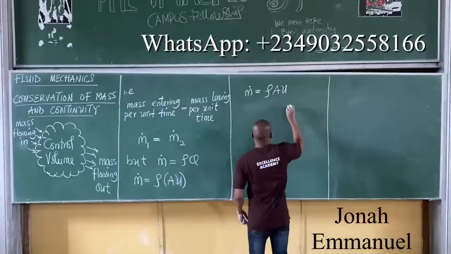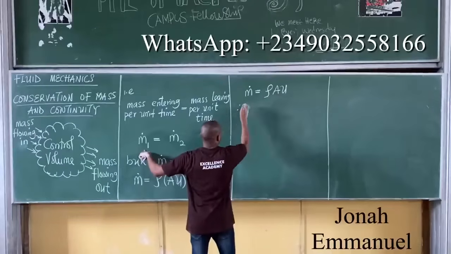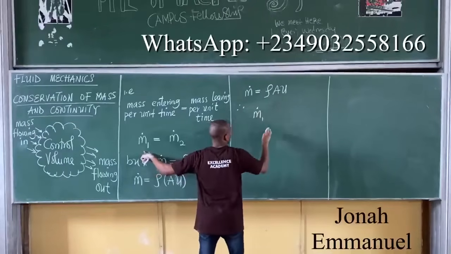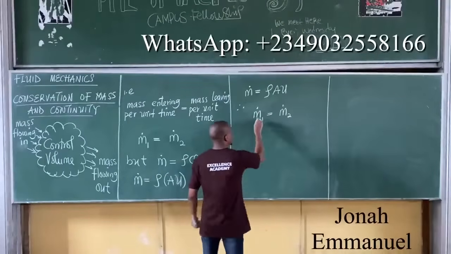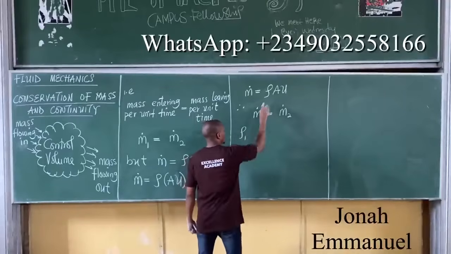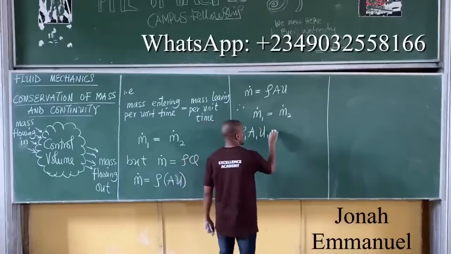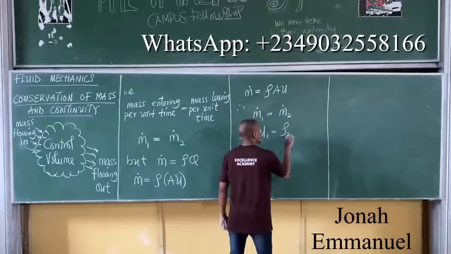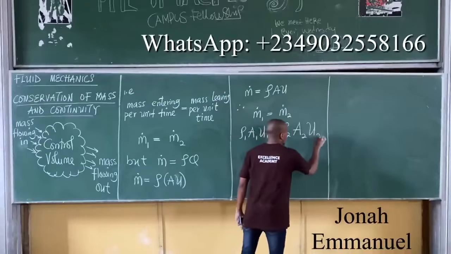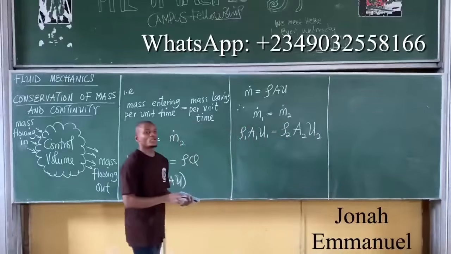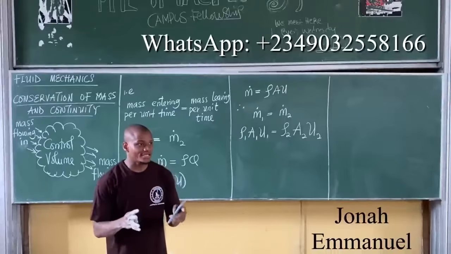It becomes rho A U. If I substitute this condition, it means m1 dot equals m2 dot can be written as rho 1 A1 U1 equal to rho 2 A2 U2. But there's something we know from the concept of density. We said mass density is constant, right?